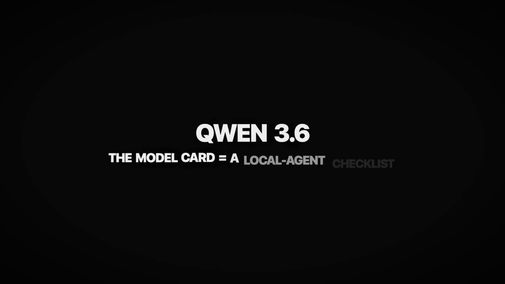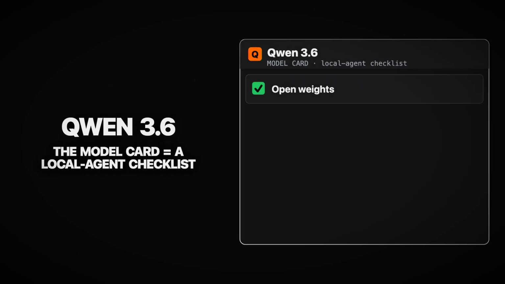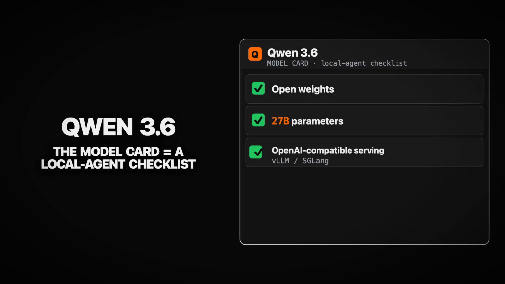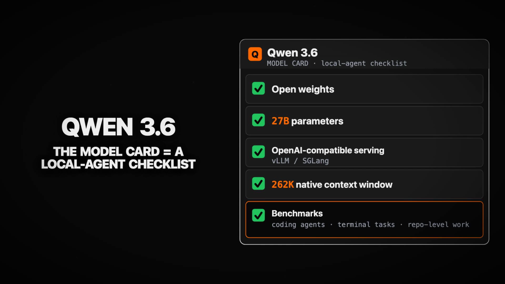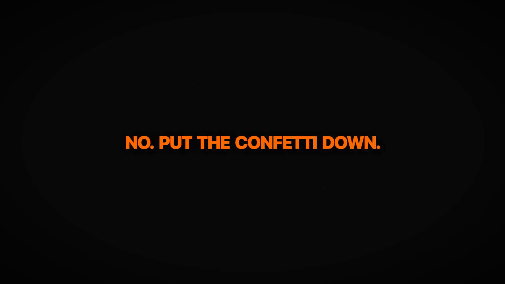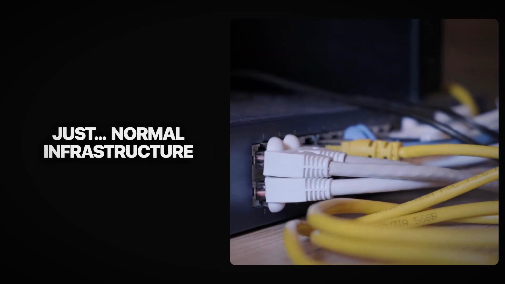continent. Qwen 3.6 is interesting because its model card is basically a checklist for local agent nerds. Open weights, 27 billion parameters. OpenAI-compatible serving with vLLM or SGLang, a native 262,000 token context window, and benchmark tables for coding agents, terminal tasks, and repository-level work. Does that mean it beats every frontier model? No. Put the benchmark confetti down. It means the local stack is starting to look like normal infrastructure: endpoint, tools, context, evals, and a model you can actually run.